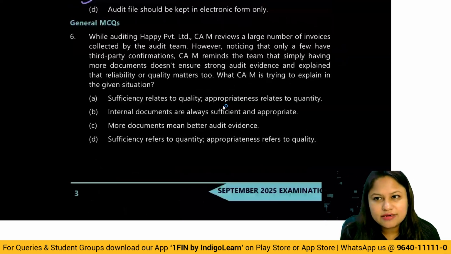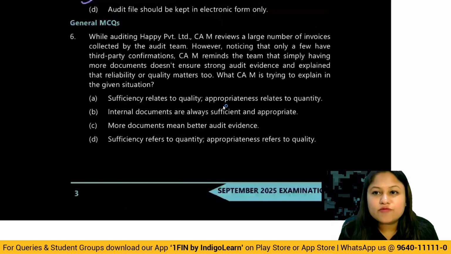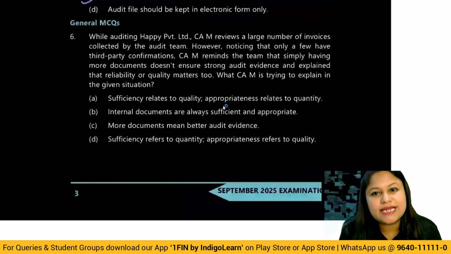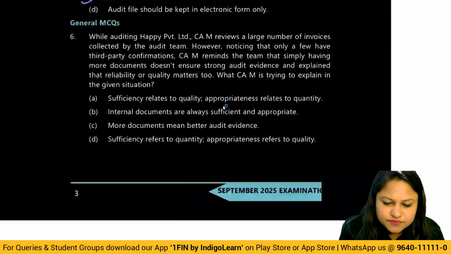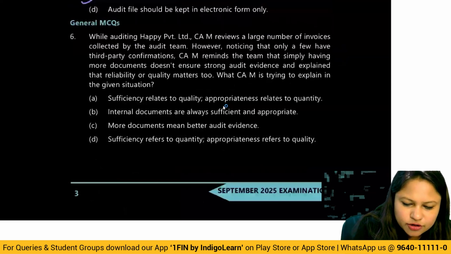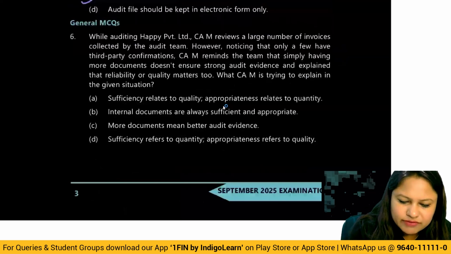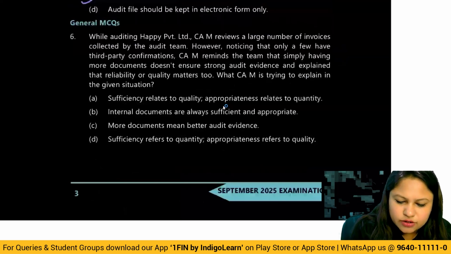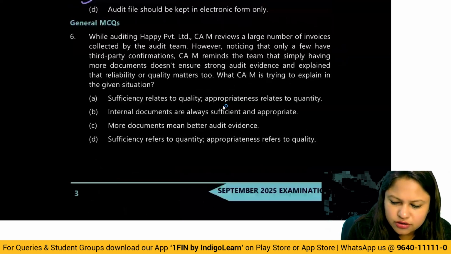All right. So we have to focus on both quantity as well as quality. So the auditor is trying to tell here that you have to check for quantity and quality, sufficiency and appropriateness. So it's trying to explain that reliability or quality also matters. So only having more is not enough. You can look at this. Sufficiency relates to quality, appropriate? This is wrong because sufficiency refers to quantity.